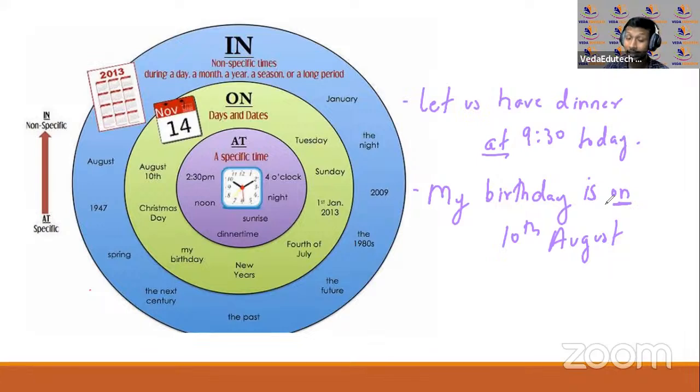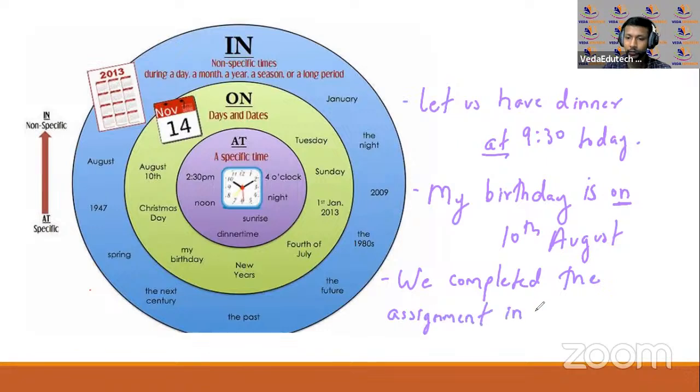Okay, and for non-specific it is in. ठीक है, जैसे we completed the assignment in January. Assignment in January. Okay, and long duration of time. Okay, साल के लिए भी हम कह सकते हैं, it can be for a year also, it can be for a long period of time.